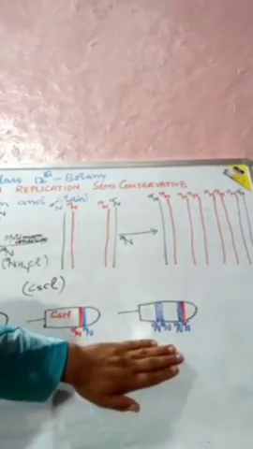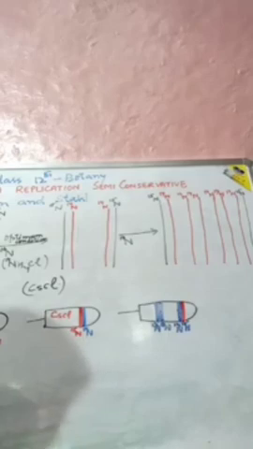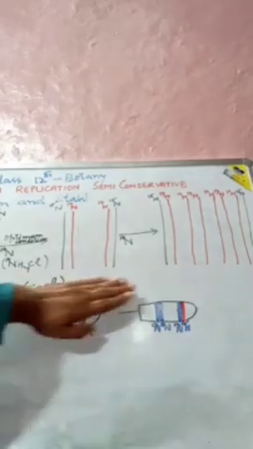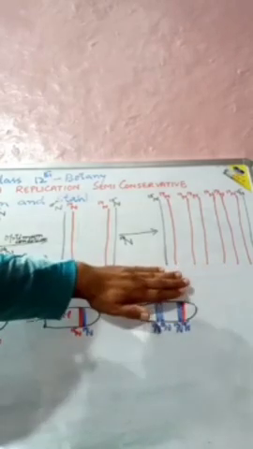So out of the 4 strands that we have, out of the total 4 DNA molecules formed, 2 were completely normal and 2 were what we call half heavy, half normal. So this experiment shows us that DNA replication is semi-conservative.